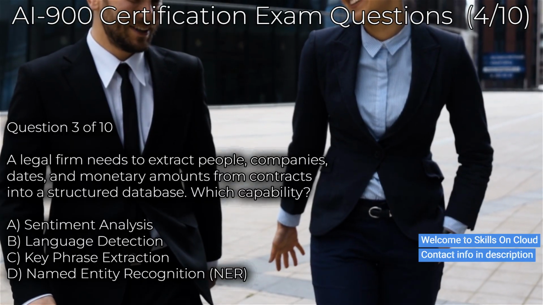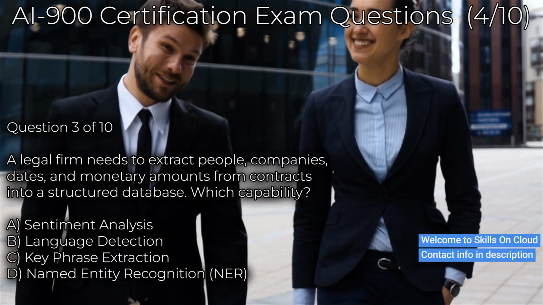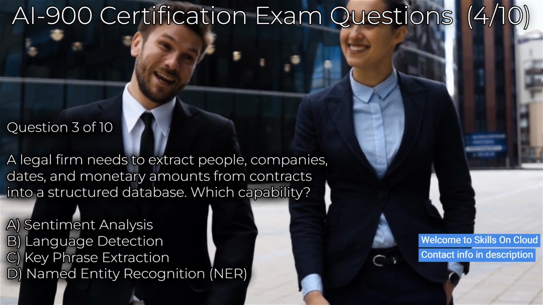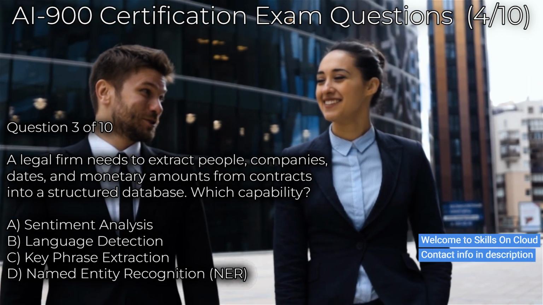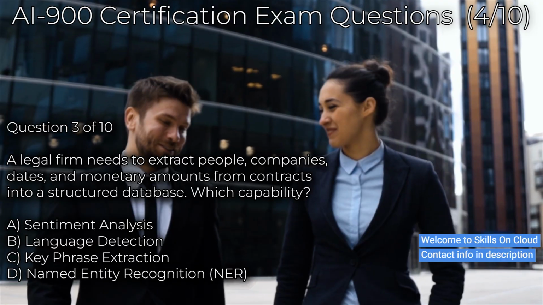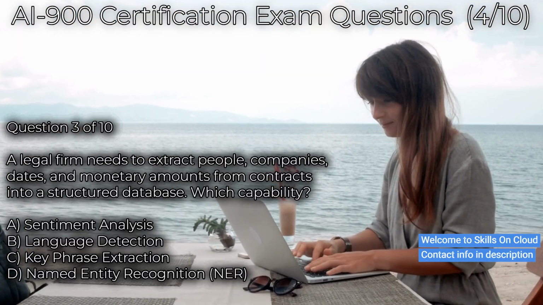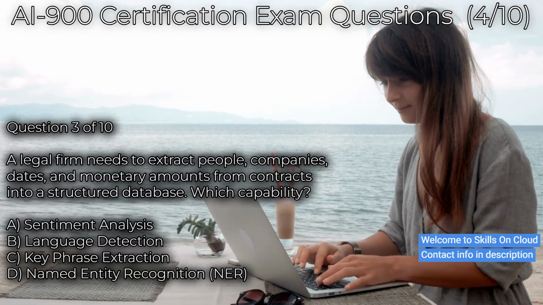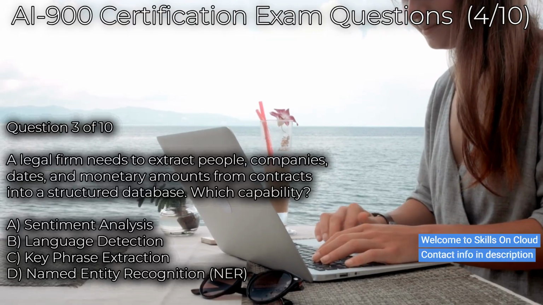The correct answer is D, named entity recognition. Also known as NER, named entity recognition scans text and identifies specific real-world entities such as person names, organization names, dates, locations, and monetary values, then classifies them into predefined categories. Extracting people, companies, dates, and amounts from contracts is a classic named entity recognition task.